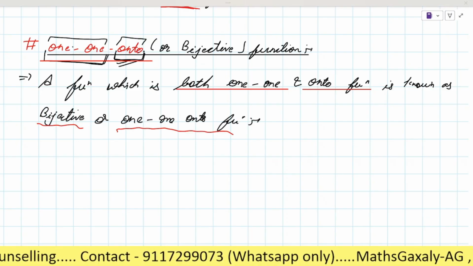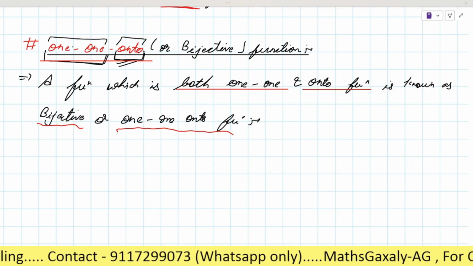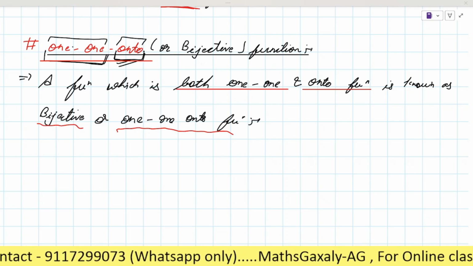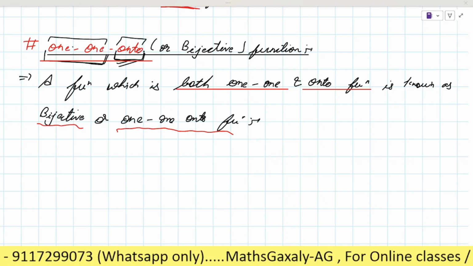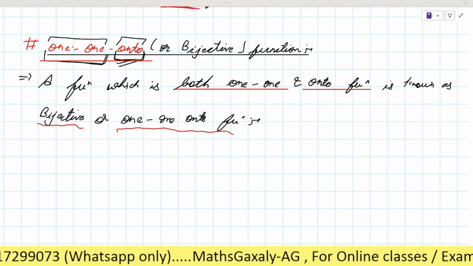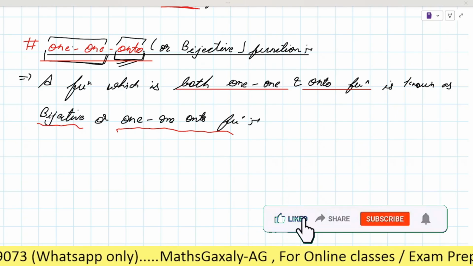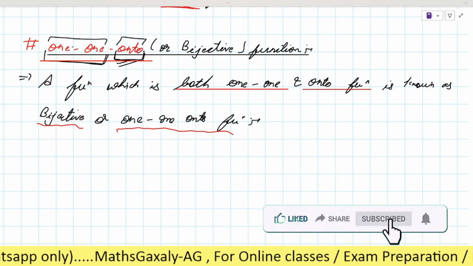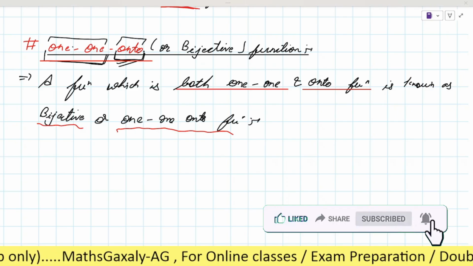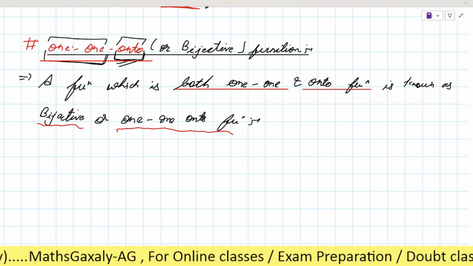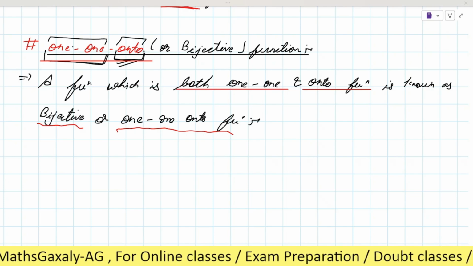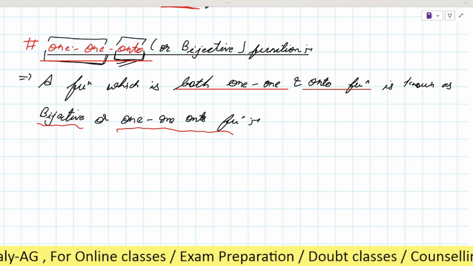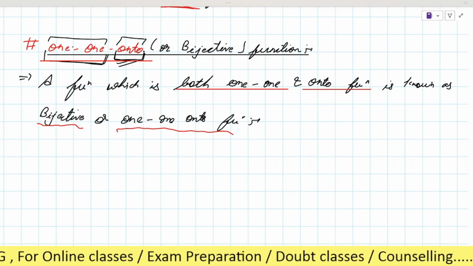And these were the types of function which we have to learn in our 12th standard. One one function, which is also known as injective function, and many one function, these two we have already done in the previous class. And today we have done onto, which is also known as surjective, into function, and the last one is one onto, which is bijective function. So is there any doubt? No, sir.